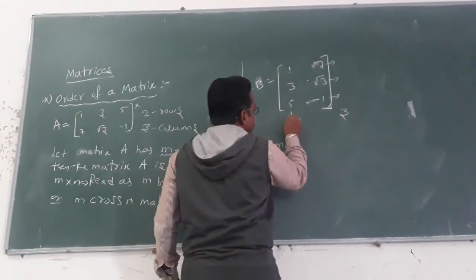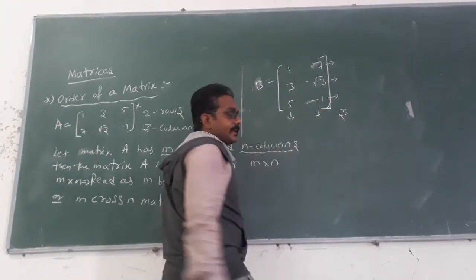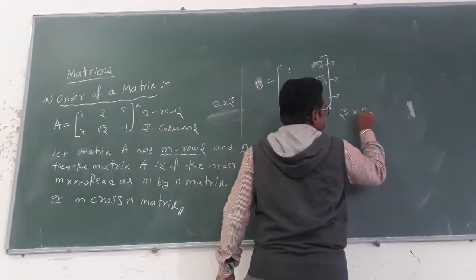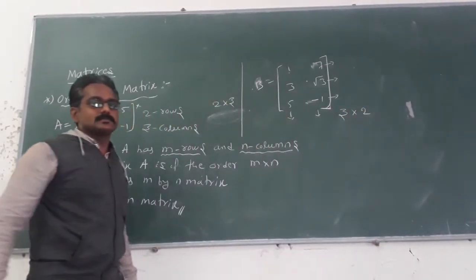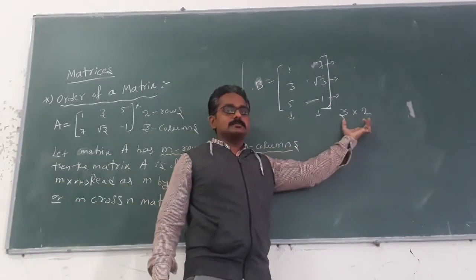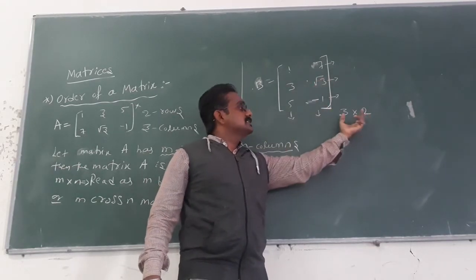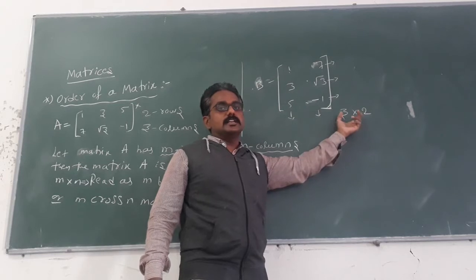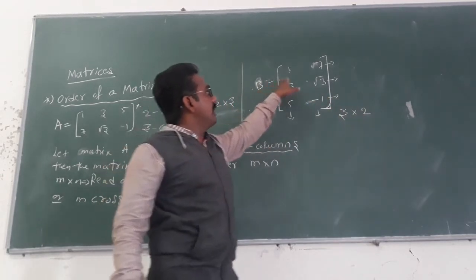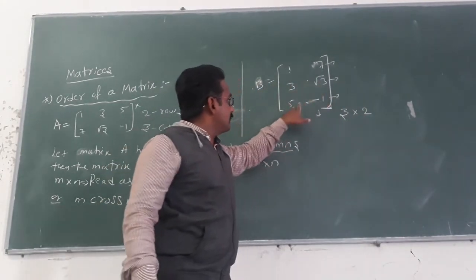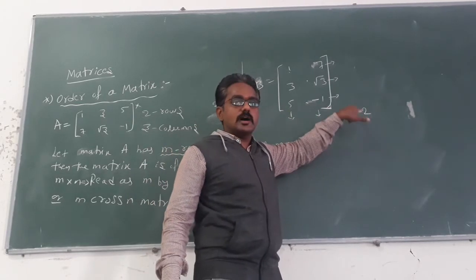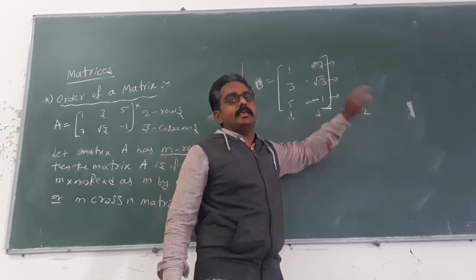Next, first column and second column. See here, where I have written the order, the subscript, outside the square bracket. Generally we denote B, 1, 7, 3, root 3, 5, minus 1, as a 3 cross 2 or 3 by 2 matrix.